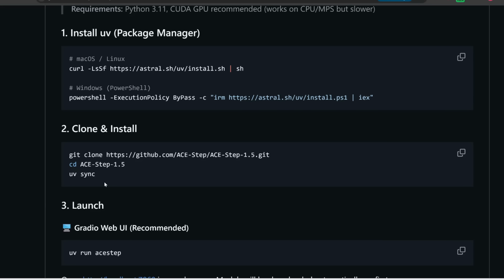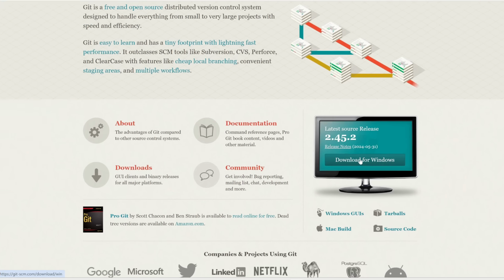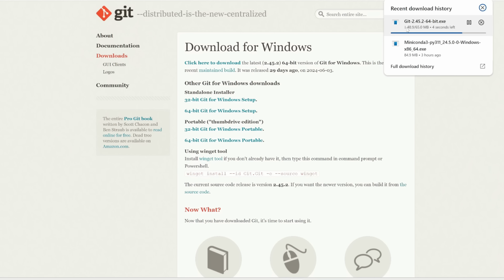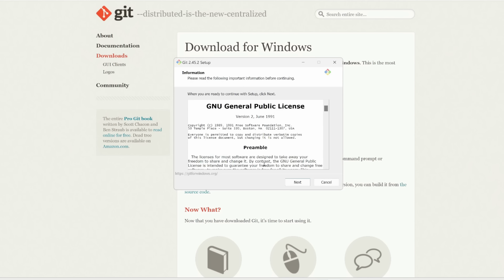Now, this requires that you have Git installed first. If you don't, here's how to install Git. If you already have Git installed, feel free to skip to the next section. I'm using Windows, so I'm just going to click on download for Windows. I'm running 64-bit, so I'm going to click on this to download, and it's now downloading this exe file. So once that's completed, all we got to do is open that exe file and then follow the steps.